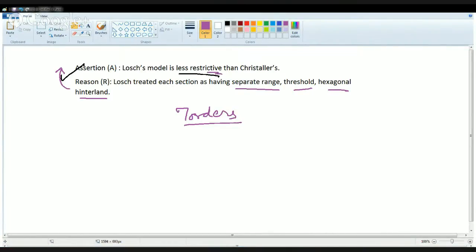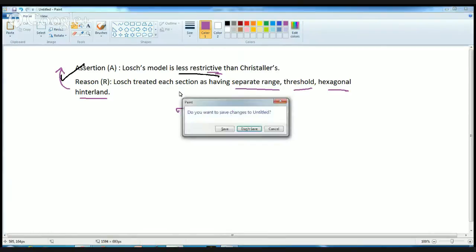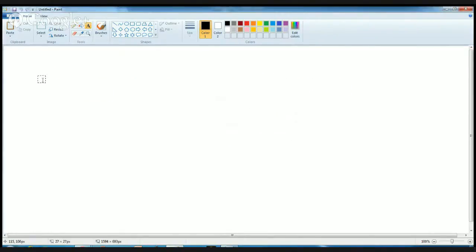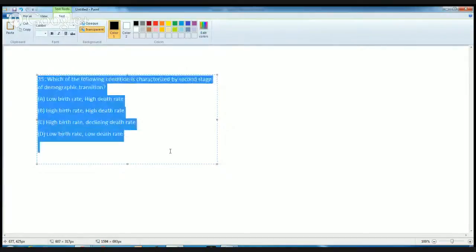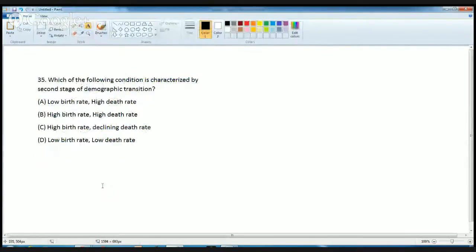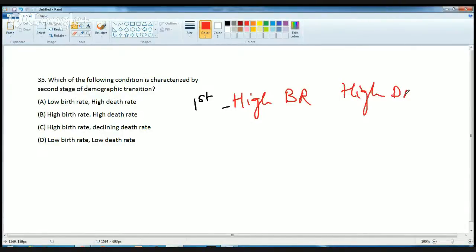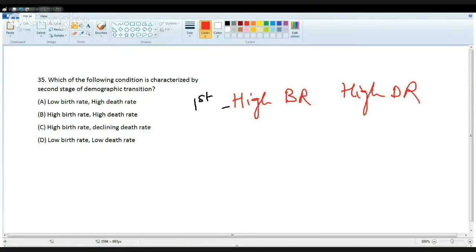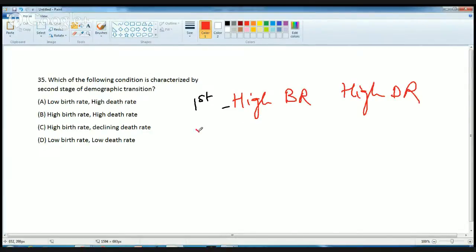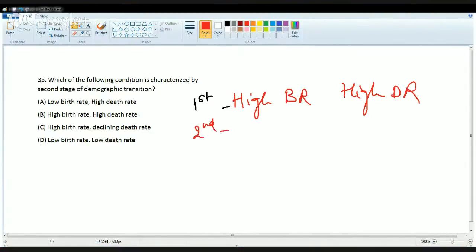The next question is: which of the following characterizes the second stage of the demographic transition model? To understand this, we'll first discuss the various stages of the model. In the first stage, you have high birth rate with high death rate. The second stage is characterized by a decrease in death rate but a high birth rate.